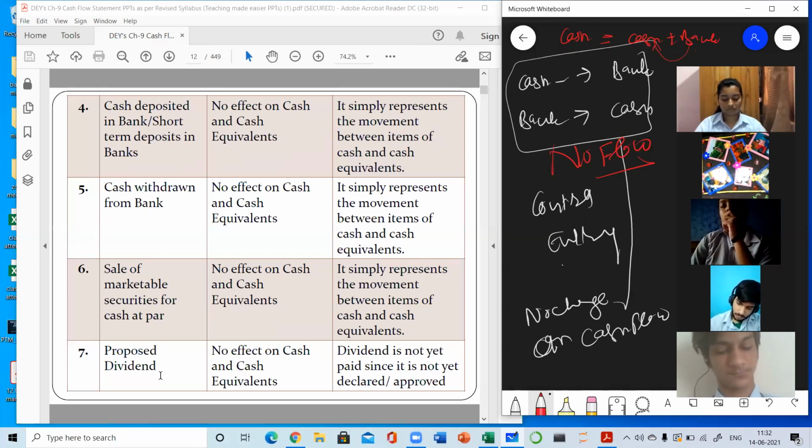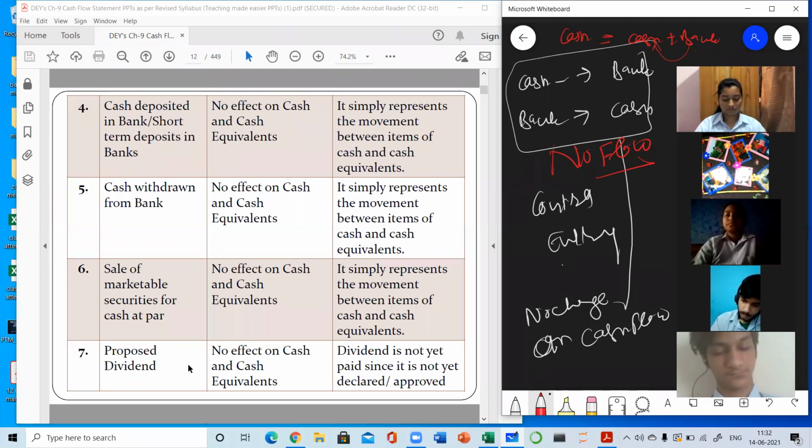Proposed dividend. At the end of the year, all the companies usually declare dividend. That is a proposed dividend, which is declared by the directors in the board of directors meeting or annual general meeting. Further, that dividend is to be approved by the shareholders. Why? Because shareholders are the real owners of the company. So no dividend can be paid without the approval of the shareholders. Clear? So that dividend which is proposed by the directors, not yet approved by the shareholders, is known as proposed dividend. This is only the proposal given by the directors.